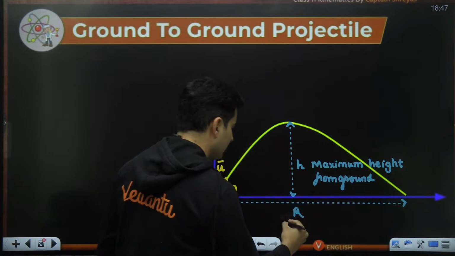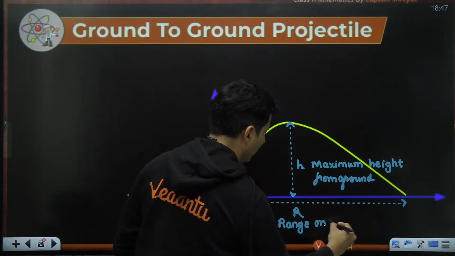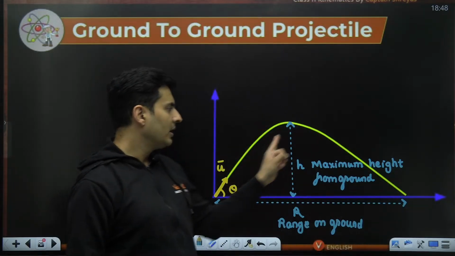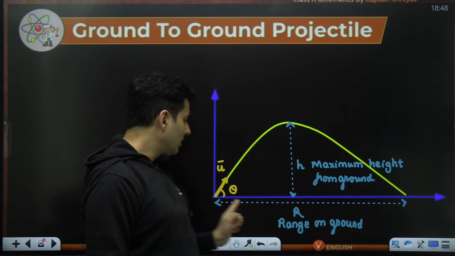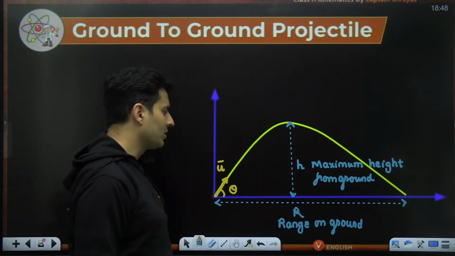This R is called the range of the projectile on the ground or at the ground level. So if you are throwing it from here, it might be stopped here. That is not the range. On the ground to ground, how far will that object land from the original position?